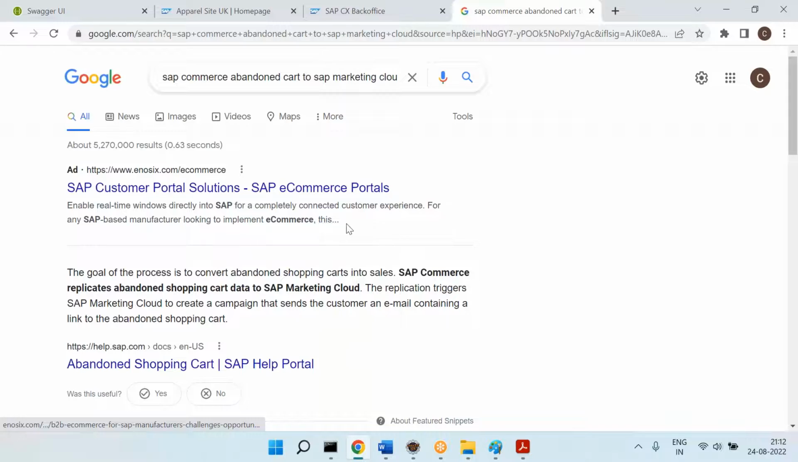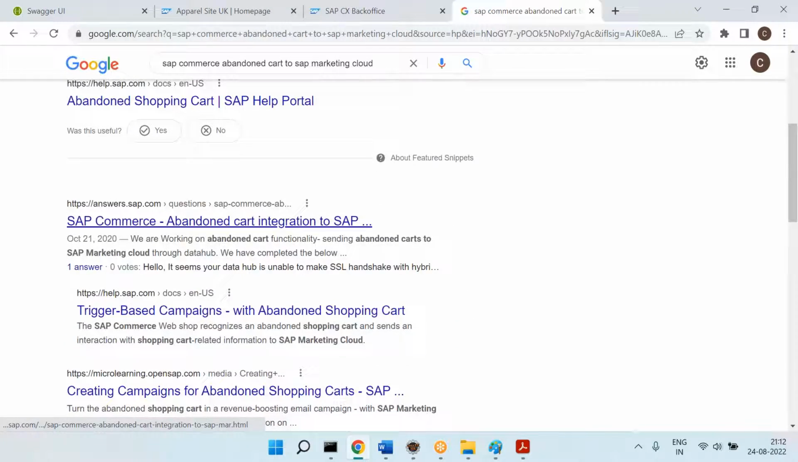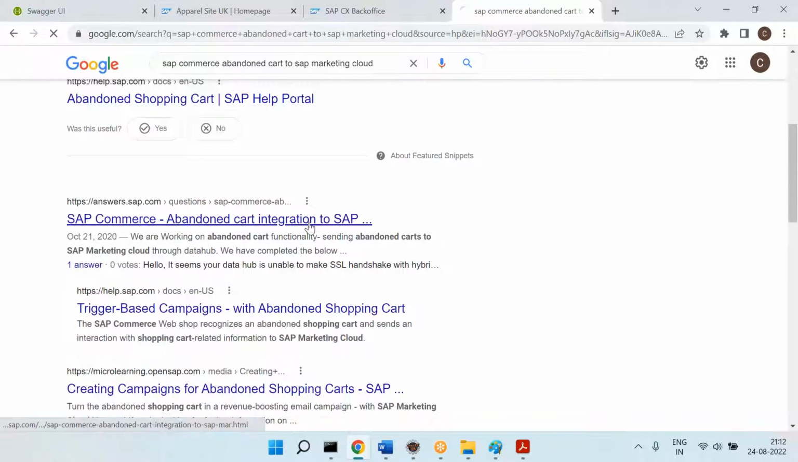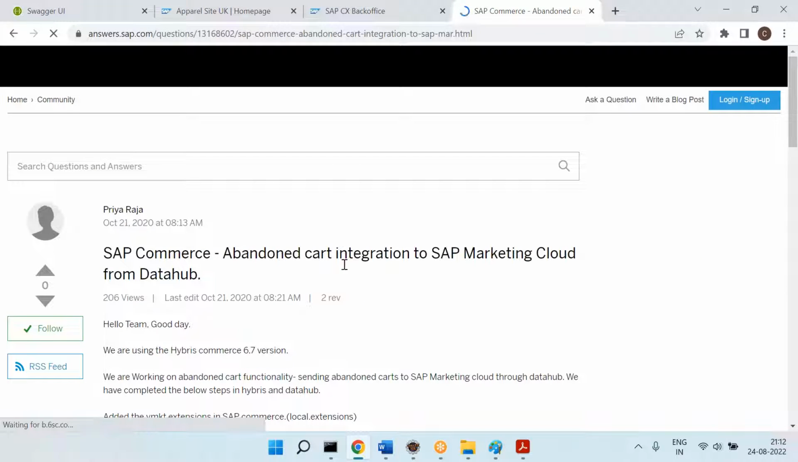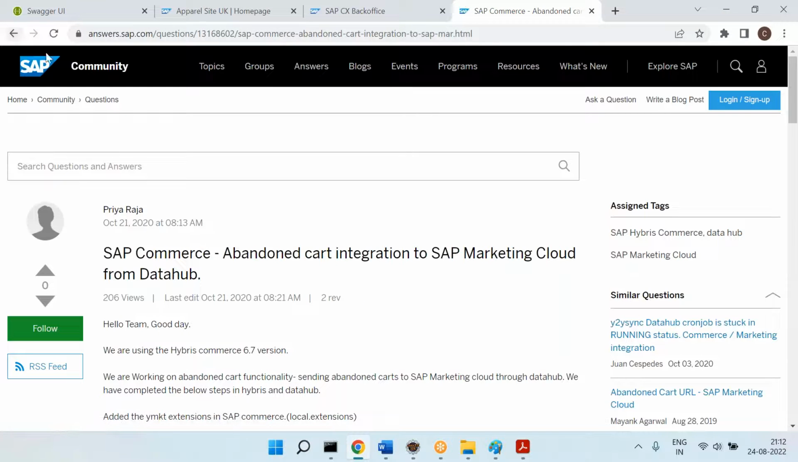Okay, you can see this article. SAP Commerce integration with the Marketing Cloud for abandoned carts. This is the abandoned carts from the Data Hub. So here they are using the Data Hub. Without Data Hub also we can do it.